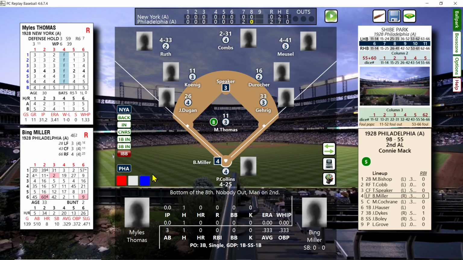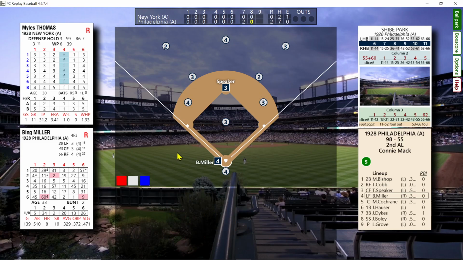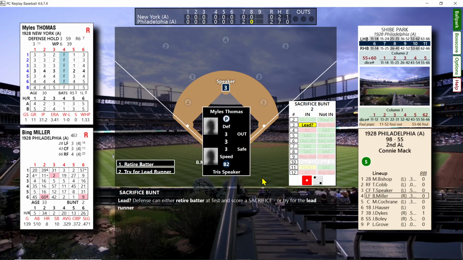All right, so we got a runner on second, nobody out. Bing Miller is up. I don't know if they're going to bunt with this. He's got 8 homers and a .329 average. You would think they would swing away. But he's bunting. It's 1928 baseball. We can possibly get the lead runner. Wow. We don't want any more runs.